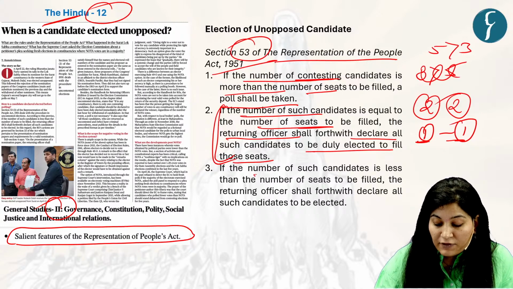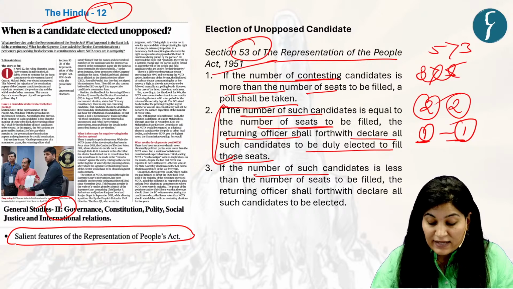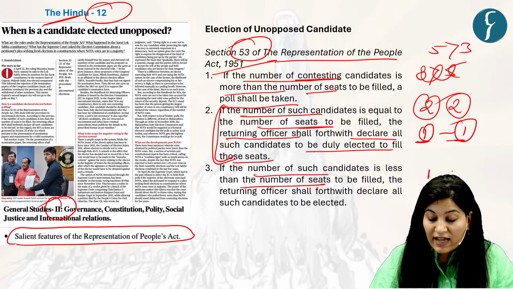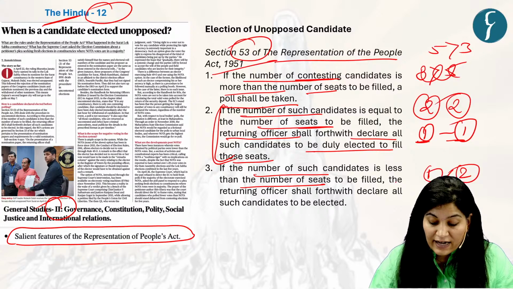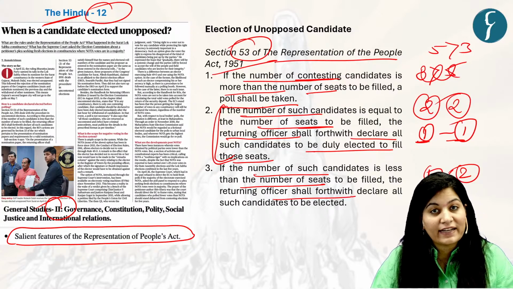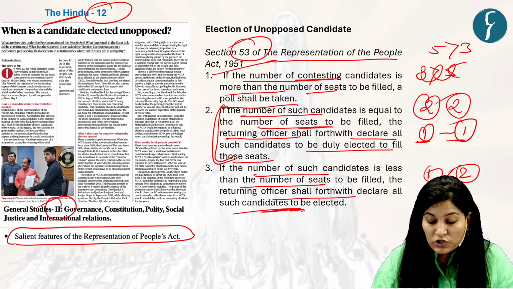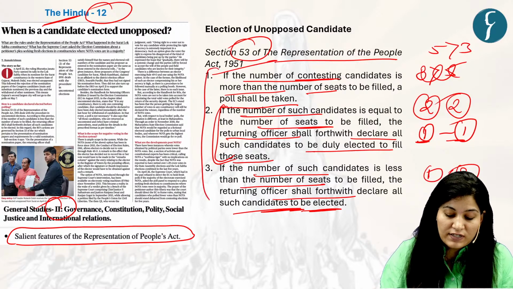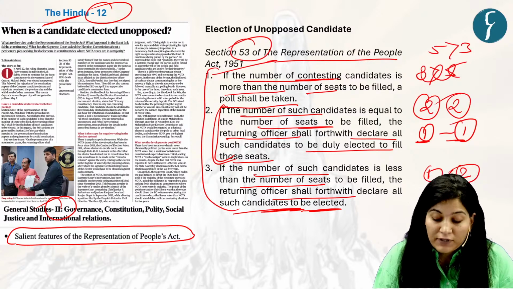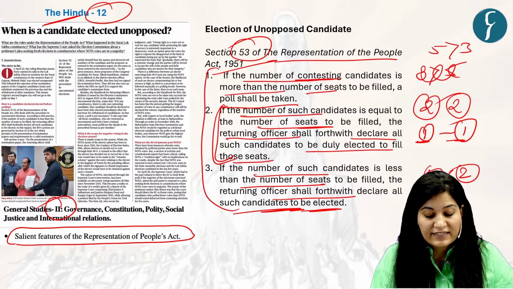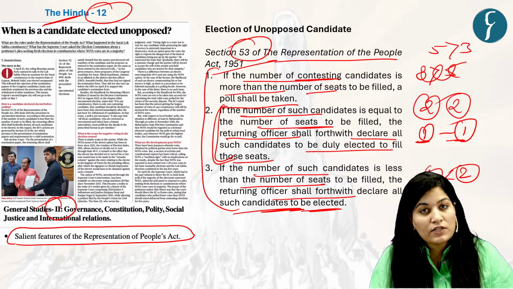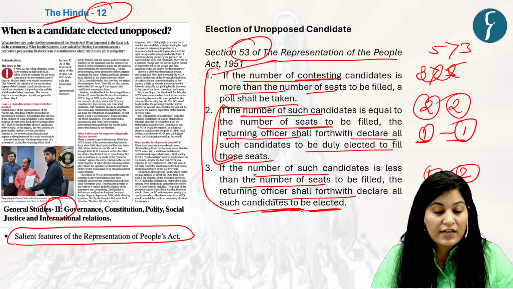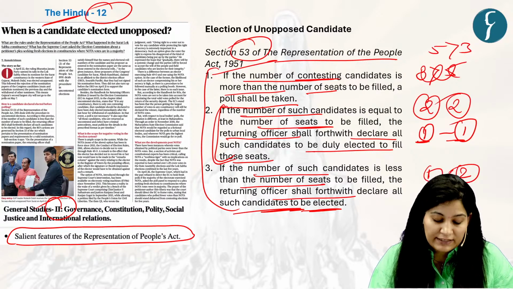Third, if the number of such candidates is less than the number of seats, suppose candidate is 1 and seats are 2, in that case, the returning officer shall forthwith declare all such candidates to be elected. So these are the three conditions provided in section 53 of the Representation of the People Act 1951. And what happened in Surat? There was one seat and one candidate, and that is why the returning officer declared him elected.